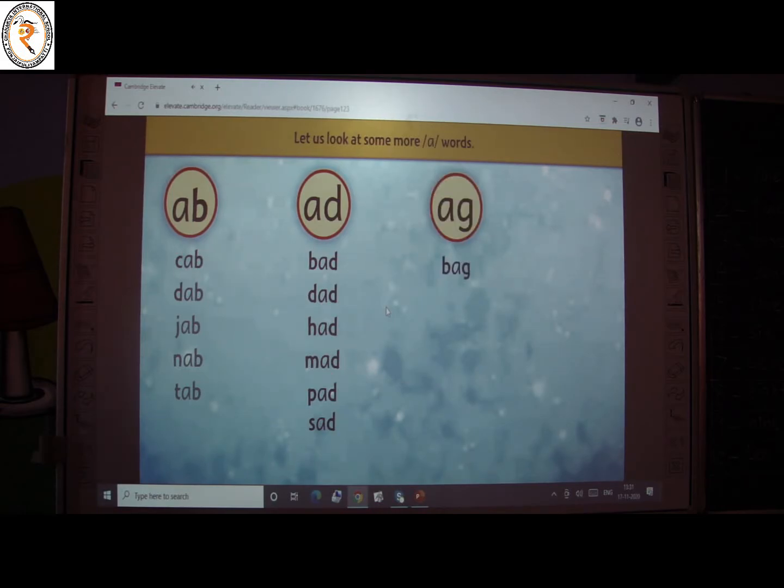Bag, gag, lag, nag, rag, tag, wag. Dam, ham, jam, man, ram, yam.